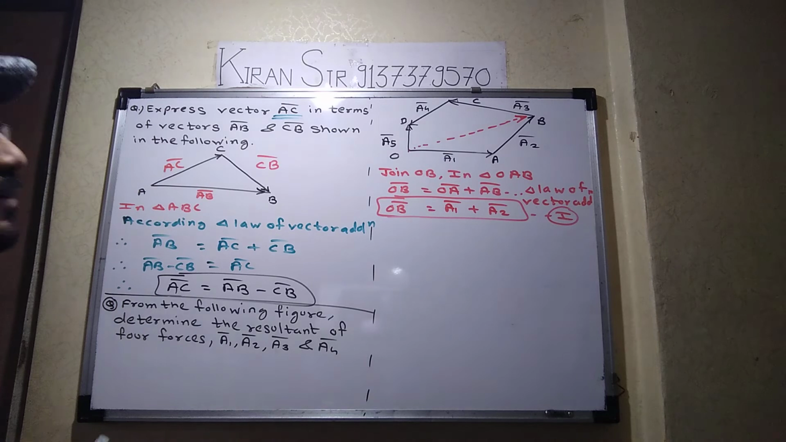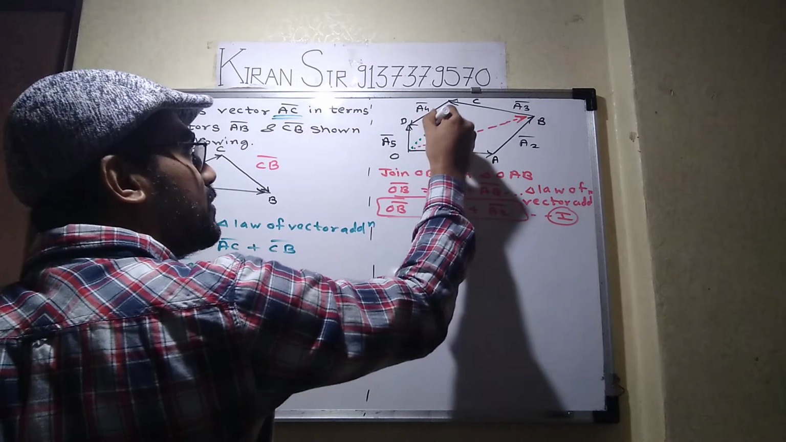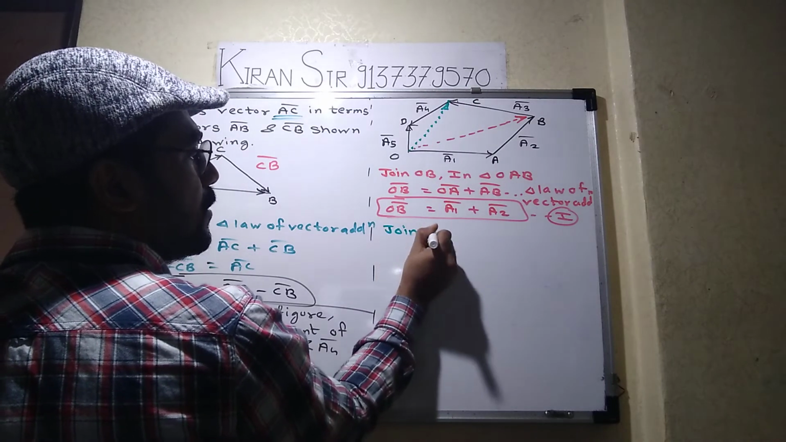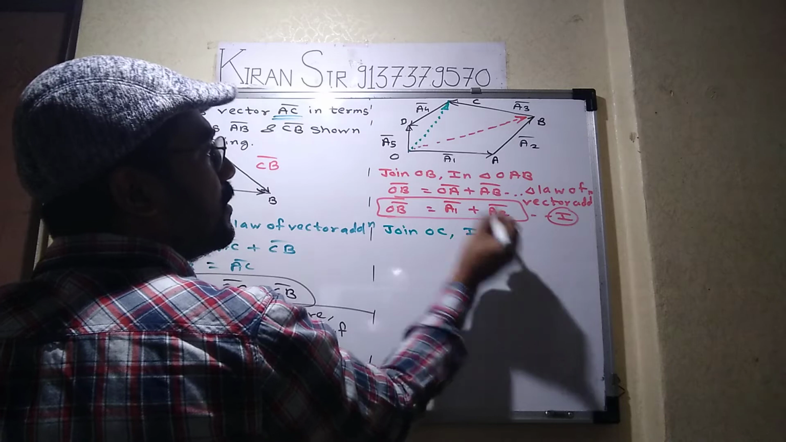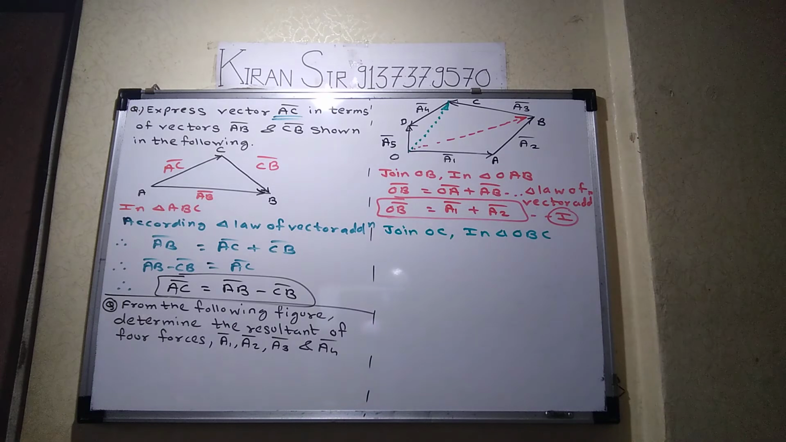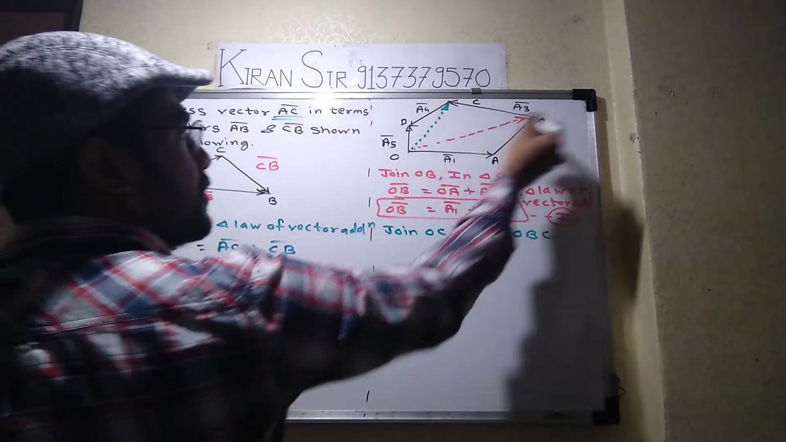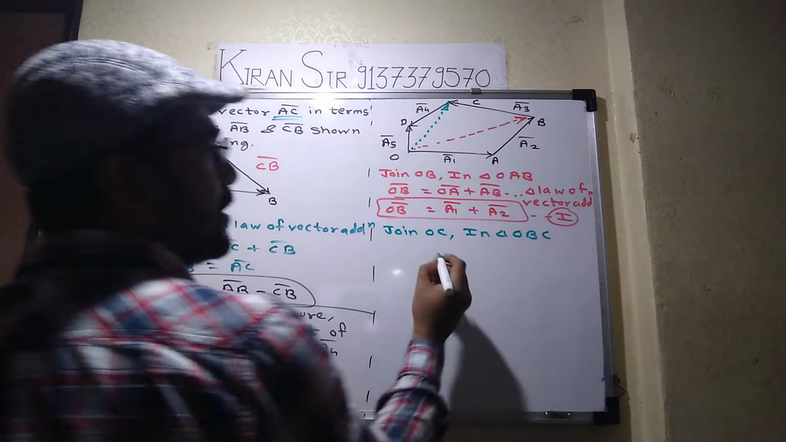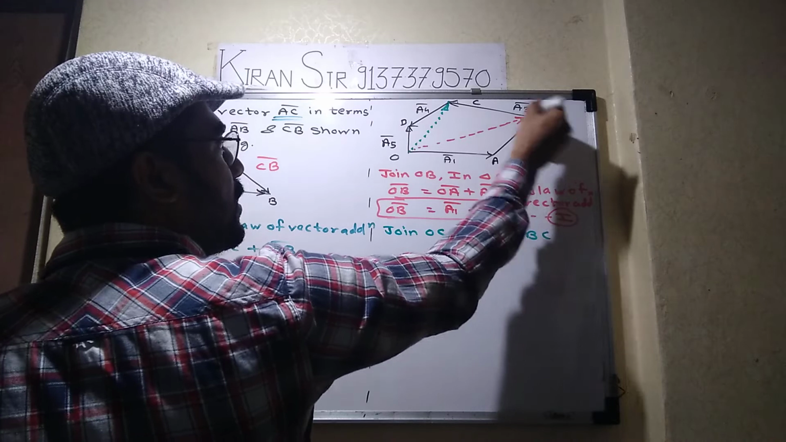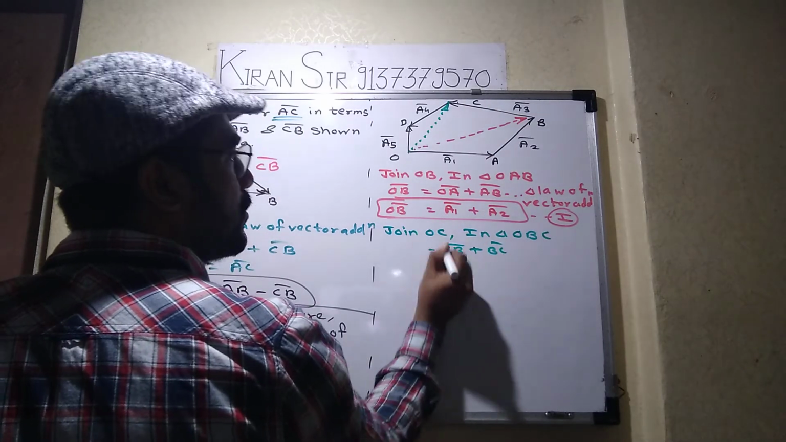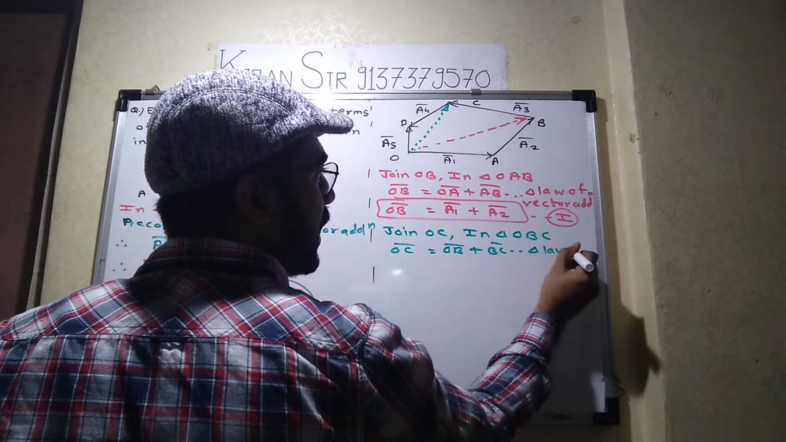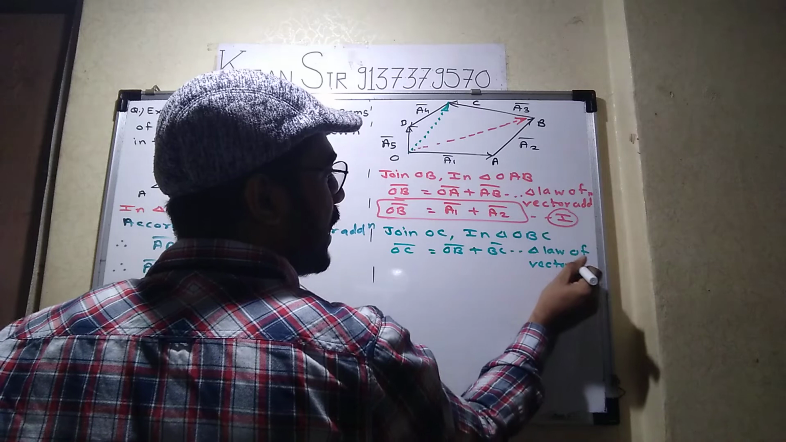Harish, are you there? Now I am going to join OC. So in triangle OBC, Harish, will you tell me which two vectors are in same sense? OB and BC. Yes. So in triangle OBC, OB and BC are in the same sense. So OB bar plus BC bar is equal to the vector which is in opposite sense. Here we write the same reason, triangle law of vector addition.